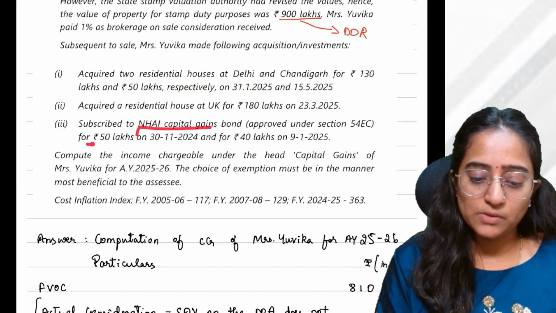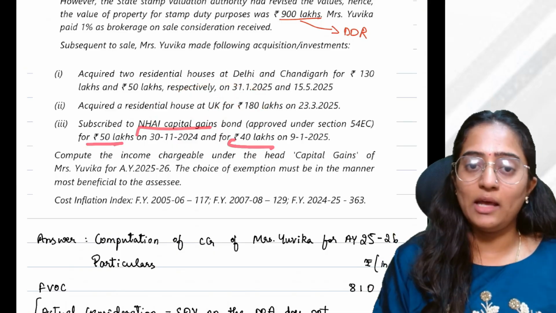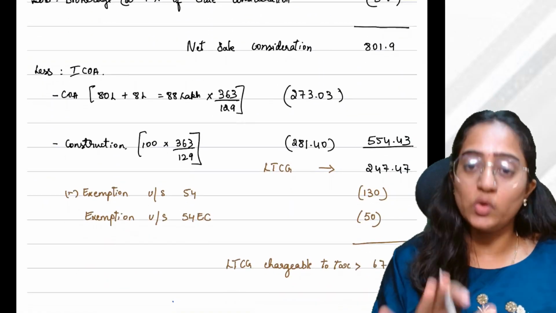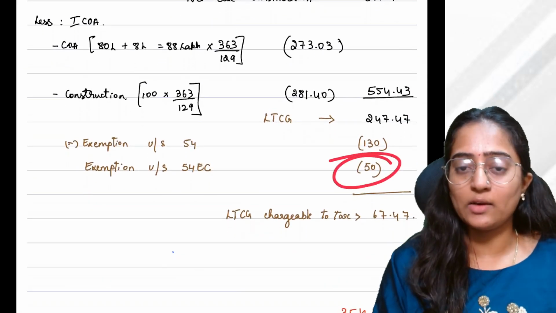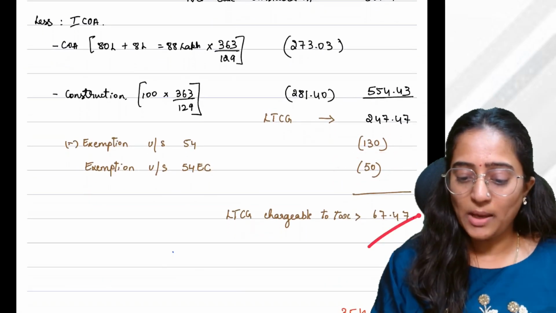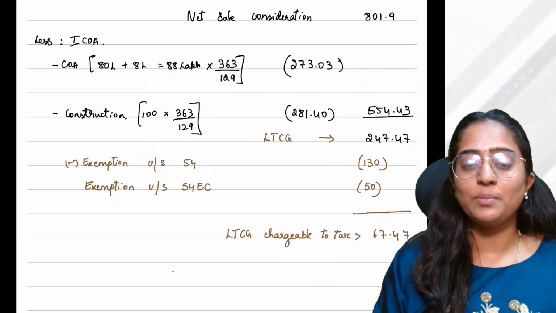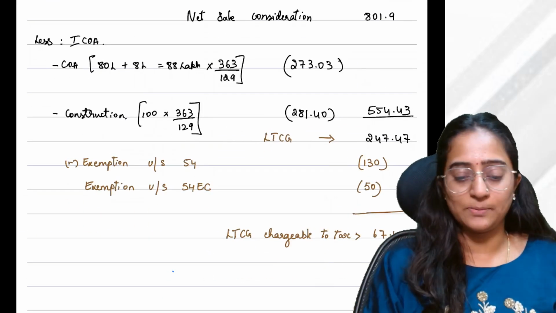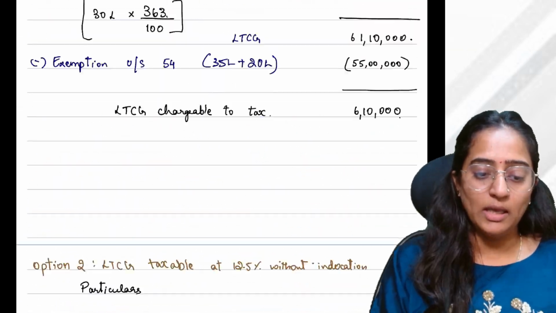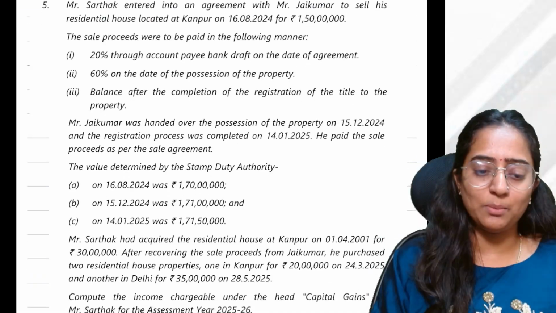NHAI bonds you had purchased for 50 lakh and 40 lakh. Can you take both? Yes, you can take both, but only up to 50 lakh, not beyond that. So your long-term capital gain will be 67.47. Long-term capital gain chargeable to tax. Okay. And keeping this point in mind, Mr.